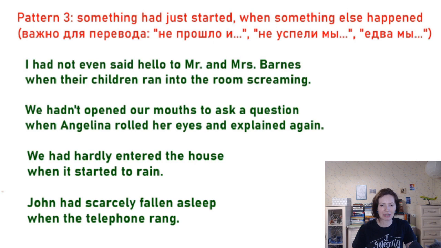I'm going to read them and translate them so that you observe how we translate such sort of sentences. I had not even said hello to Mr. and Mrs. Barnes when their children ran into the room screaming. Я не успел еще и поздороваться с мистером и миссис Барнс, когда их дети забежали в комнату, крича или с диким криком. We hadn't opened our mouths to ask a question when Angelina rolled her eyes and explained again. Мы не успели и рот открыть, чтобы задать вопрос, а Анжелина уже закатила глаза и начала объяснять снова.